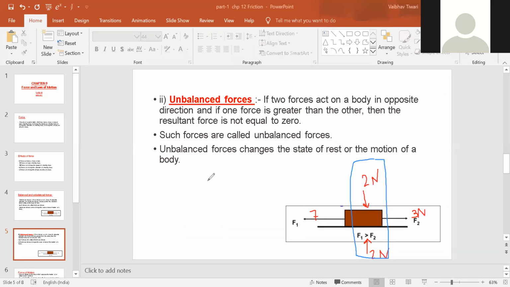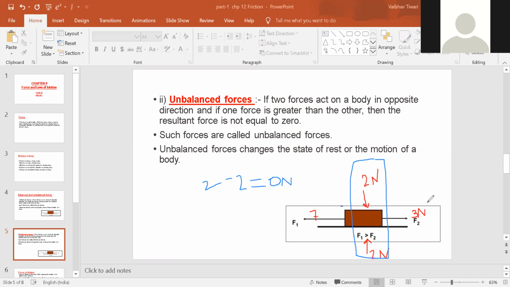Because they are equal and they are in opposite direction. So 2 minus 2 will give us 0 Newton. It means the forces acting vertically are balanced.